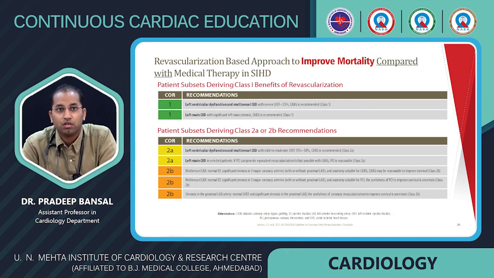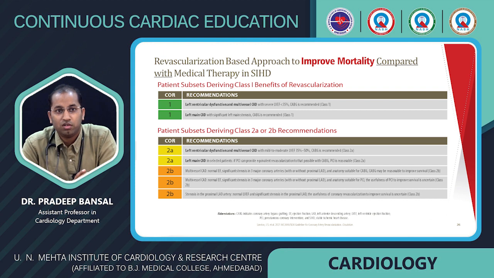Next, revascularization based on improved mortality, which we have already discussed. In stable ischemic heart disease, if there is left ventricular dysfunction and multivessel CAD with severe ejection fraction less than 35%, CABG is recommended. And for left main CAD with significant left main stenosis, CABG is also recommended for improved mortality.